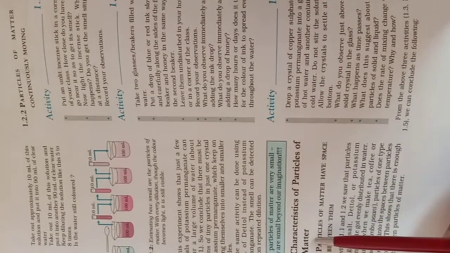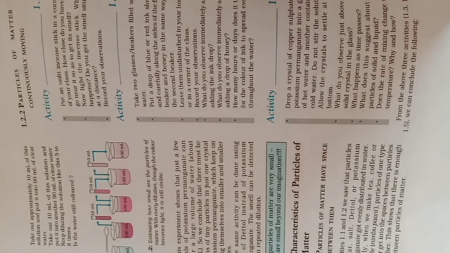Next, characteristics of particles of matter. Particles of matter have space between them. Take a 100 ml beaker, fill half the beaker with water and mark the level of water. Dissolve some salt or sugar with the help of a glass rod.